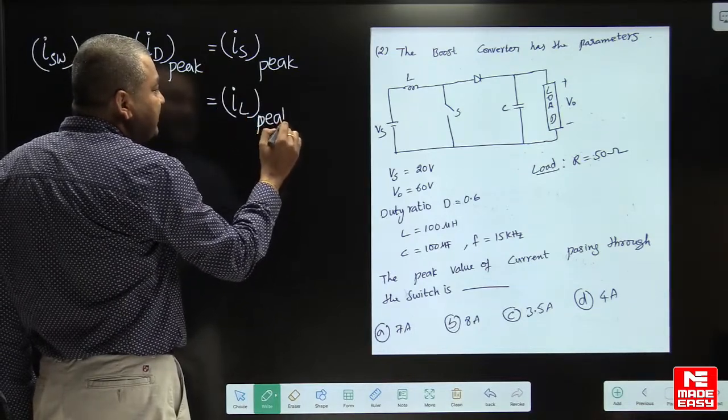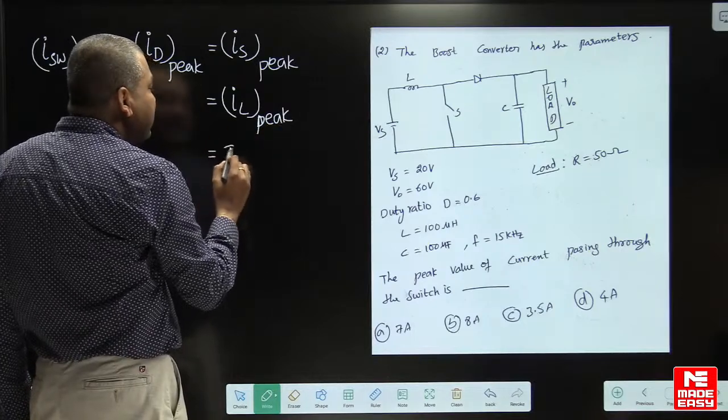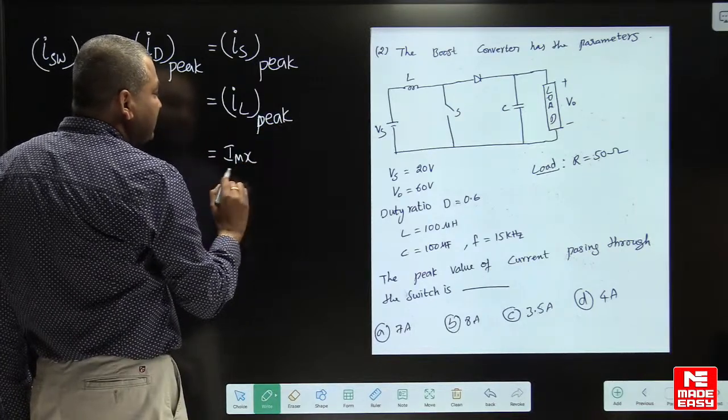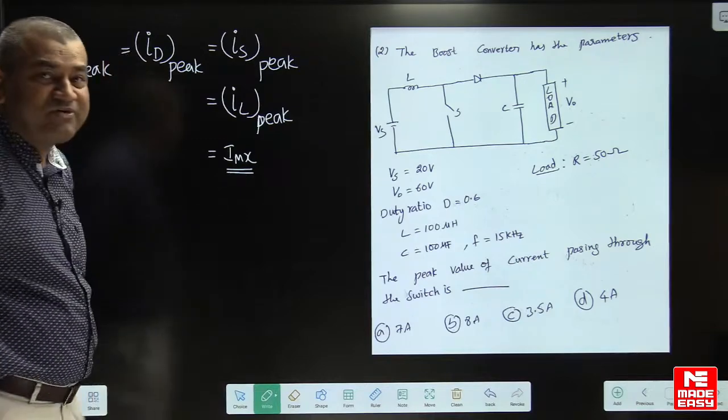Peak value of current in the inductor is nothing but I maxima.